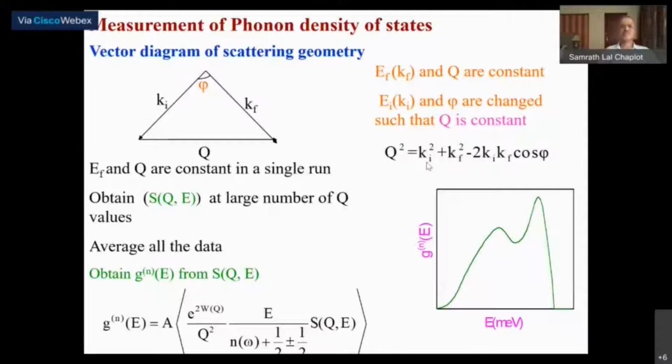The vector Q is Ki minus Kf, so the magnitude square of Q is Ki square plus Kf square minus 2 Ki Kf cos psi. Psi is the scattering angle, the angle between Ki and Kf.